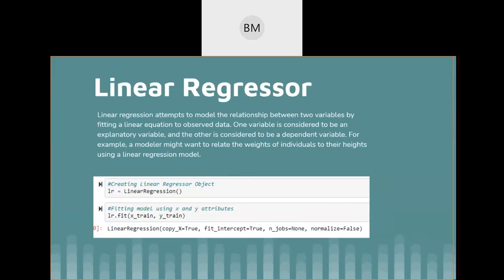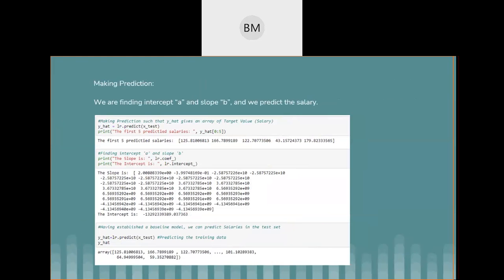The third one is the linear regression model. This is the code where we fit the training and the testing data.